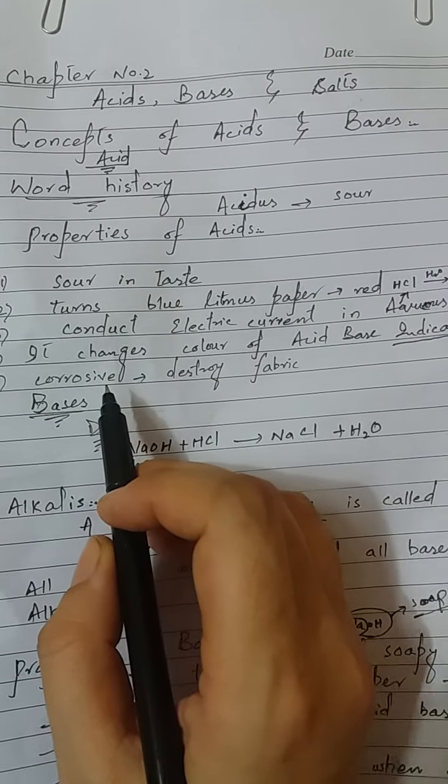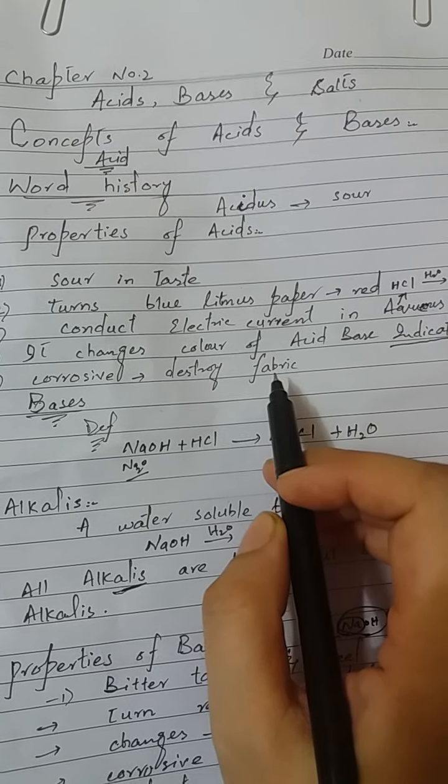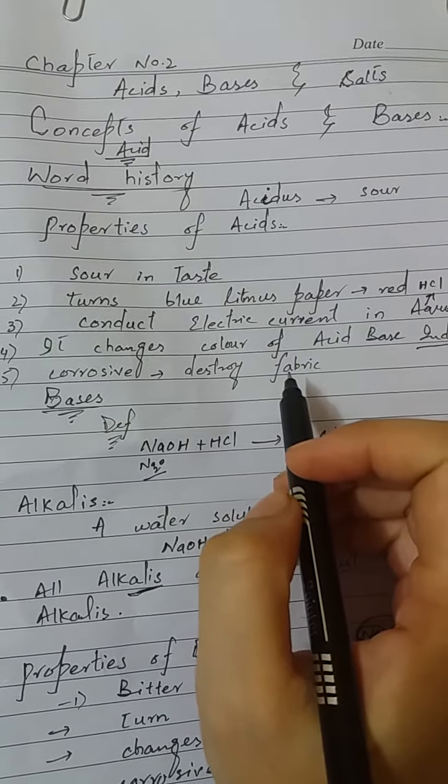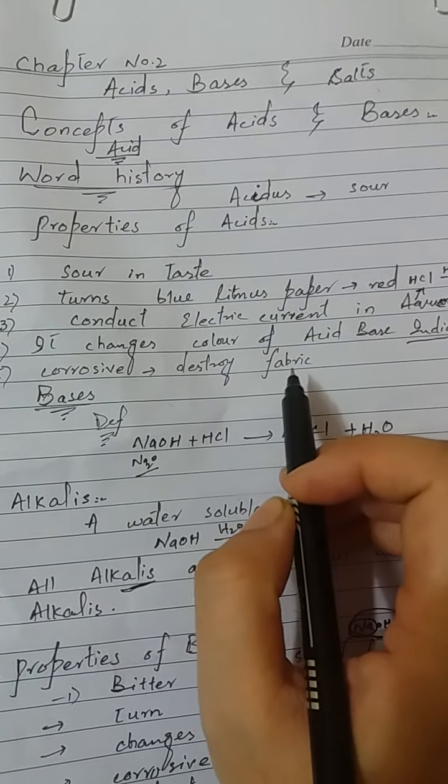Acids are very corrosive. They destroy fabric and they cause burns on skin. So acids destroy both fabric and skin.